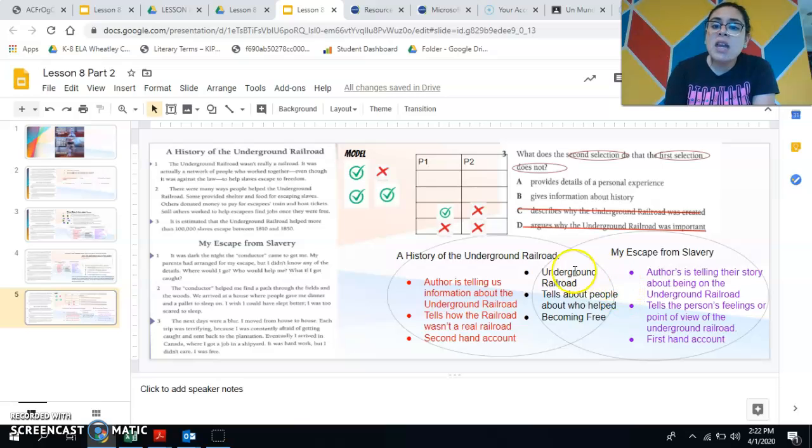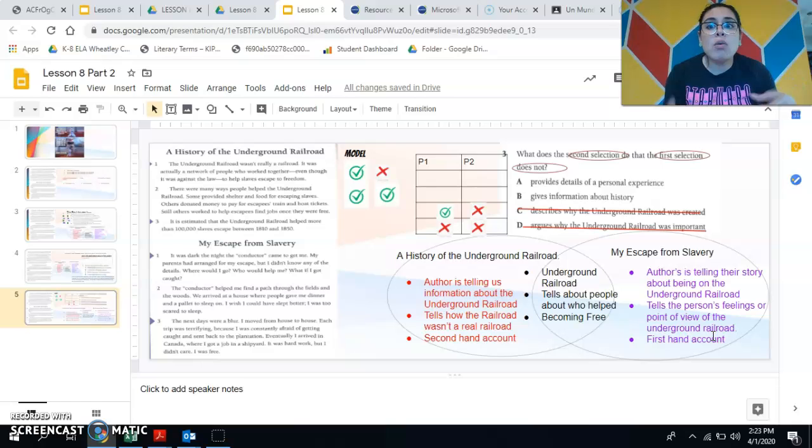So now that I know that, I also want to go back to my Venn diagram. In my Venn diagram, it also tells me that the author is telling me information about the Underground Railroad and a history of the Underground Railroad. It tells about how the railroad wasn't a real railroad, and it's a secondhand account. Remember, a secondhand account is when someone who wasn't there is writing about it to give facts and information. Then it says right here, the author is telling the story about being on the Underground Railroad. So this person was actually there. It tells the person's feelings or point of view about doing the Underground Railroad and escaping. Remember, they told me they were scared and they were worried. And this also is a first-hand account. This means that they were actually there.